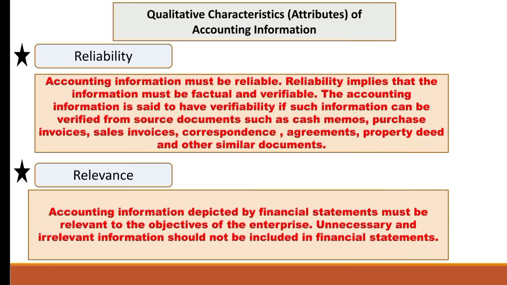For example, information regarding the rate of interest or rate of dividend paid by the company in the previous year is relevant information for the investors, as it provides a basis for forecasting future dividends. So basically, the investors who are likely to invest in our business will need information about profitability and the dividend or interest paid by the company. So for them, relevant information will be payment of dividend in the previous year and in the current year.